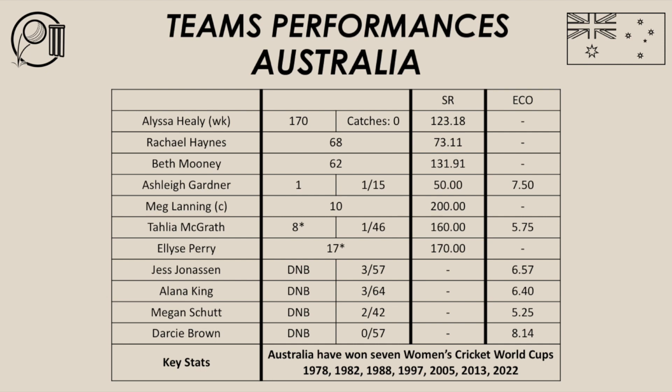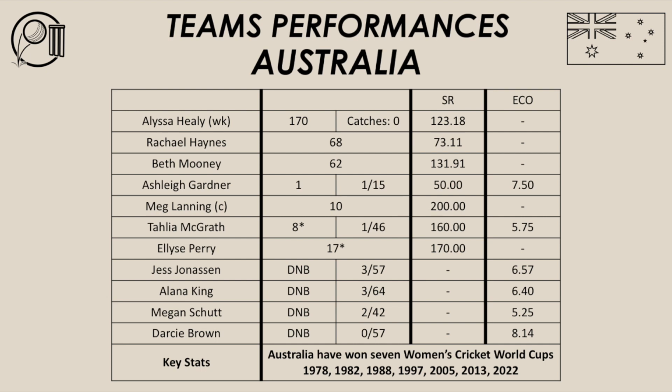What can you say about Australia's batting performance in this Women's Cricket World Cup final? It was a dominant display of batting from Australia. To post 5 for 356 from their 50 overs, it just shows you it was an absolutely dominant display of batting from a very good Australian team who have very good batters in their side, like Healy, Haynes, Mooney, Gardner, Lanning, McGrath, Perry. All of them did their roles in this final today.